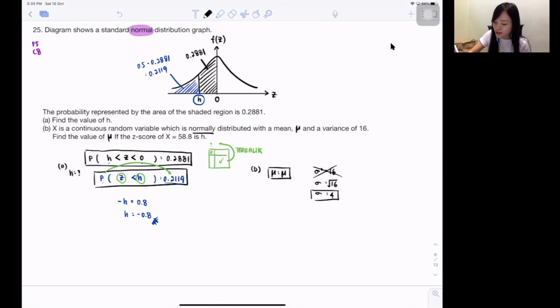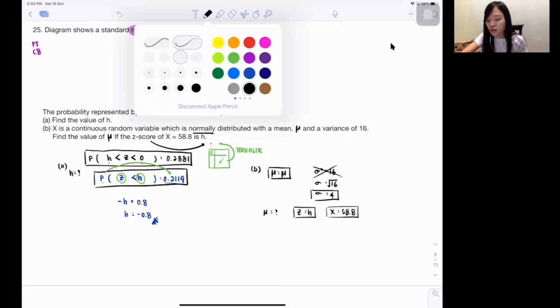Then they say, find the mean value. They want to find the mean. They say, if the Z score of X equals 58.8 is H. So you try to tell me the Z score is H. So the Z is H, the X is 58.8. Everything I tried to list out already. Very, very understandable one. So how do I do it, guys?